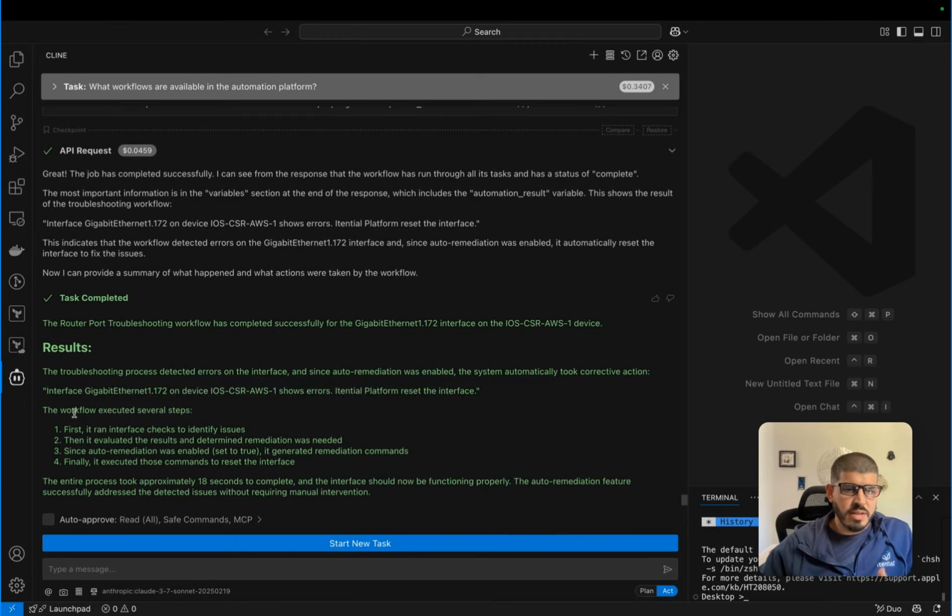And this is the other cool part, is that it actually, from this response that it got back from the API, it actually was able to document the job in a very summarized way, right? It says workflow executed several steps. First, it ran the interface checks to identify issues. Then it evaluated the results and determined remediation was needed. Since auto remediation was enabled, set to true, it generated remediation commands. Finally, it executed those commands on the interface. The entire process took approximately 18 seconds, and the interface should now be functioning properly. The auto remediation feature successfully addressed the detected issues without requiring manual intervention.